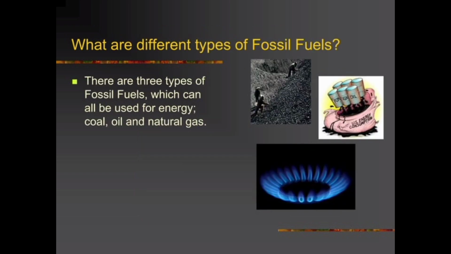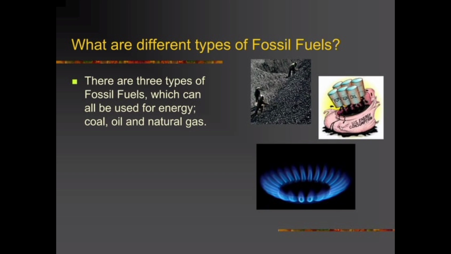After coming to know about fossil fuels, we should also know their different types. What are the different types of fossil fuels? There are a total of three different types of fossil fuels. One is coal, second is oil, and the third is natural gas. When we burn all these three types of fossil fuels, we get a lot of carbon dioxide gas, we get a lot of energy, and we can use that energy to do our useful daily tasks. So remember, there are three different types of fossil fuel: coal, oil, and natural gas.